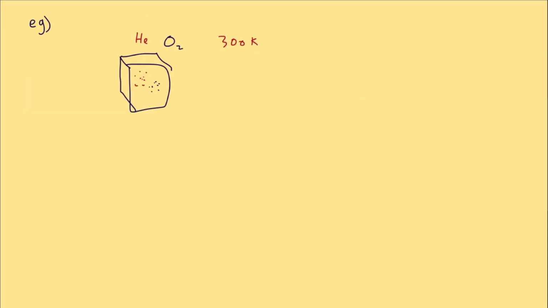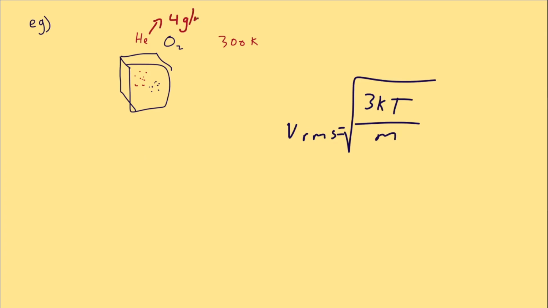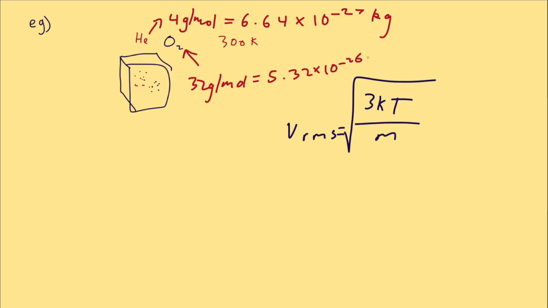So which formula gives us speed for each molecule? It's this one that we looked at. Velocity equals root 3kT over m. The molar mass of helium is 4 grams per mole, and the molar mass of oxygen is 32 grams per mole. For the mass per molecule, you can use the strategies we talked about in the previous video, which gives us 6.64 times 10 to the power of negative 27 kilograms for helium. And for oxygen, 5.32 times 10 to the power of negative 26 kilograms of mass. These are some fat numbers.